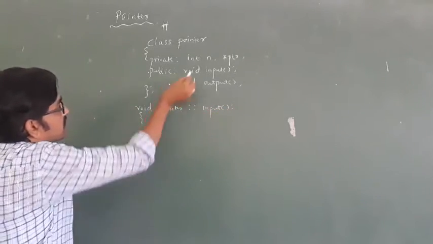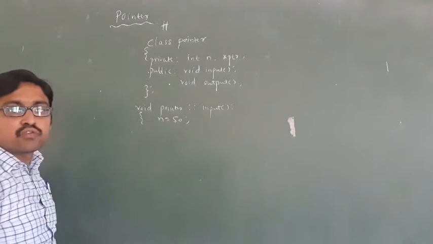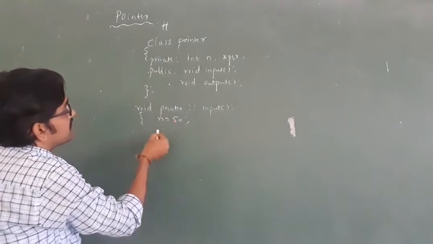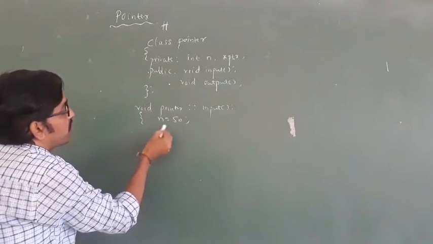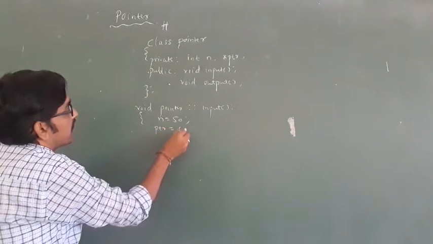You have to initialize n equal to 50. Then you have to assign this n value to the pointer: ptr equal to &n.